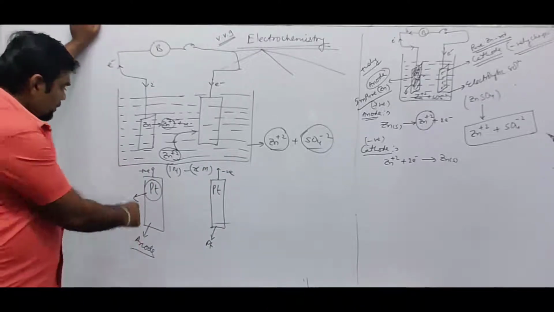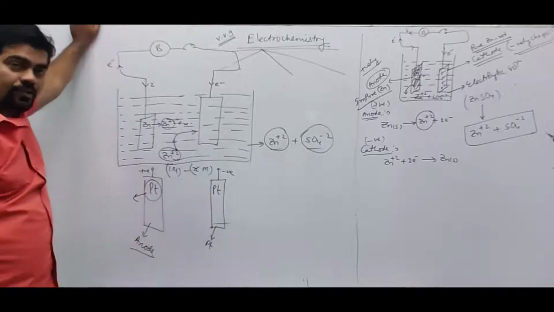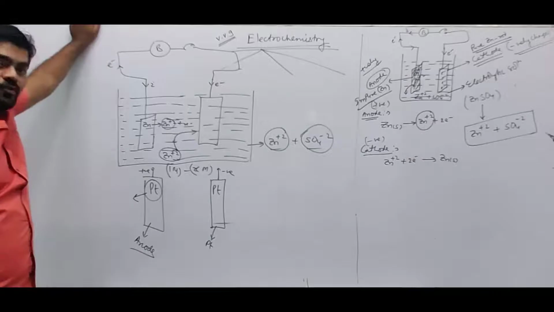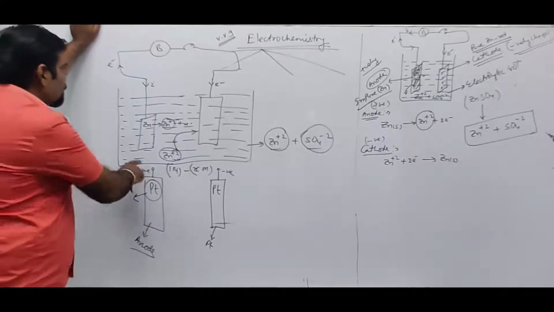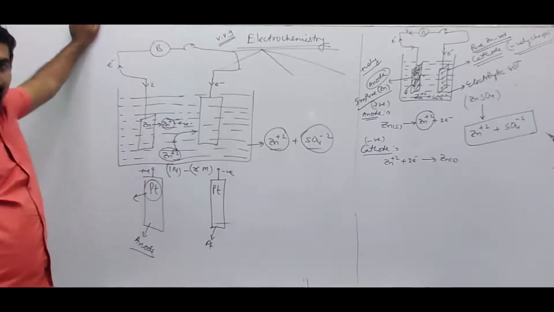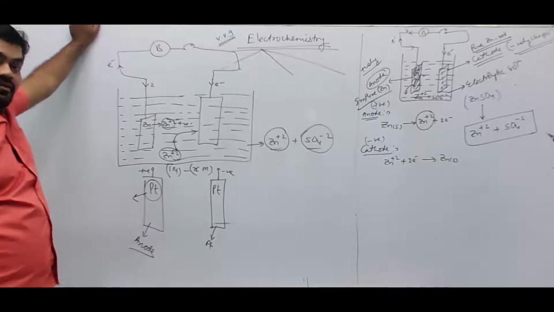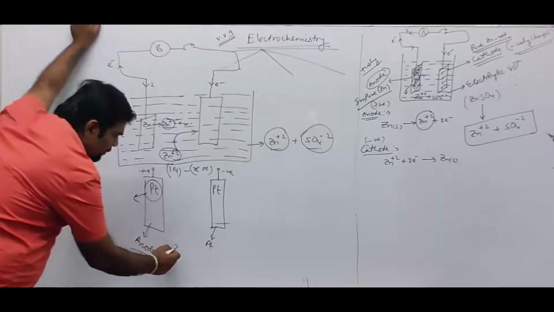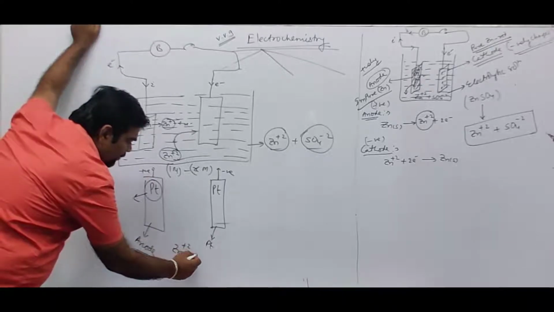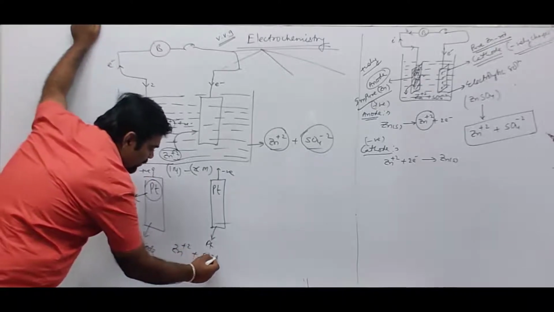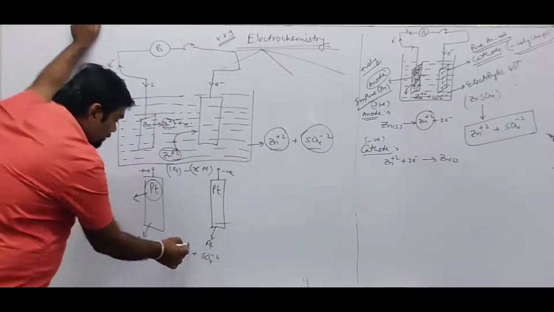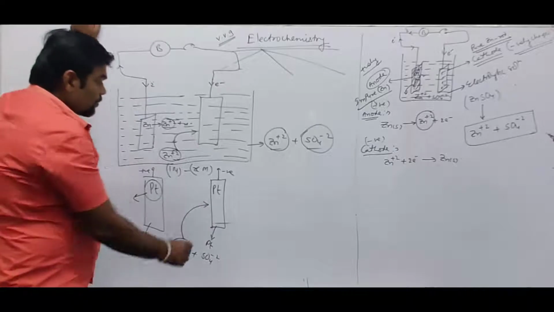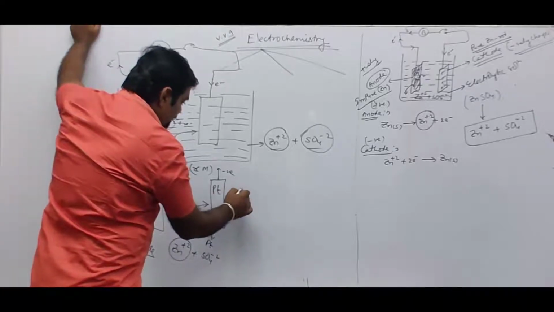Positively charged and negatively charged, two oppositely charged rods are dipped into the solution and connected through an external circuit. If an external electric current is passed through them, the solution containing zinc sulfate will become Zn2+ and SO4 2-. This Zn2+ will move to the oppositely charged rod. So on this cathodic plate, what will happen?